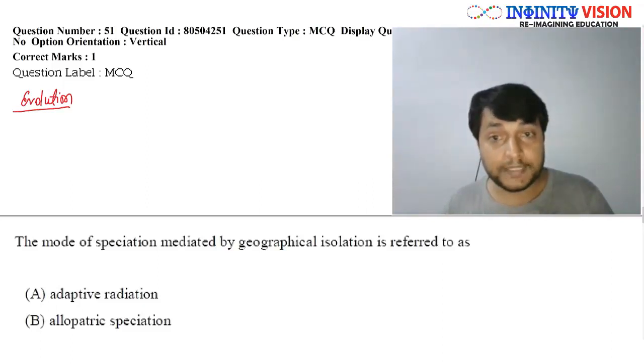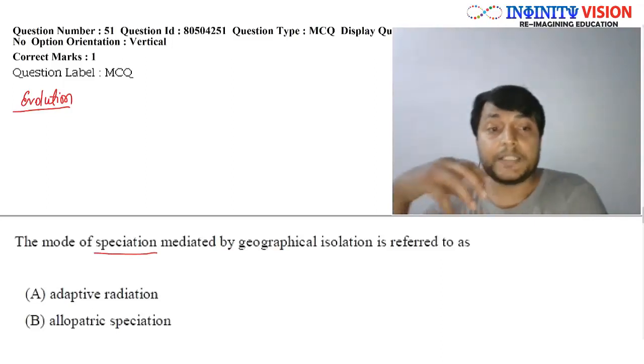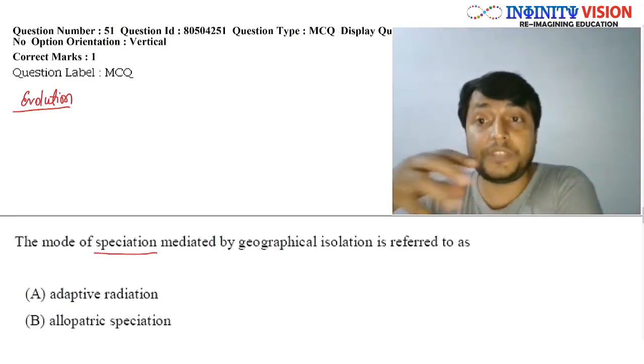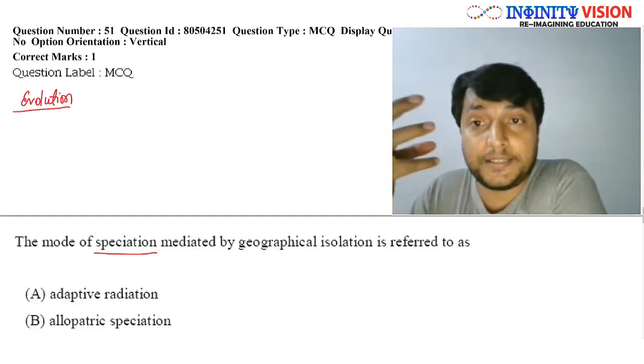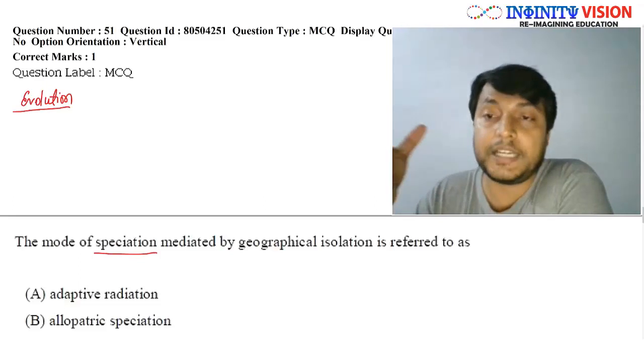In order to fully understand this question, you should know what speciation is. Okay, now speciation is the process of creation of new species, new types of living organisms from the existing organisms.